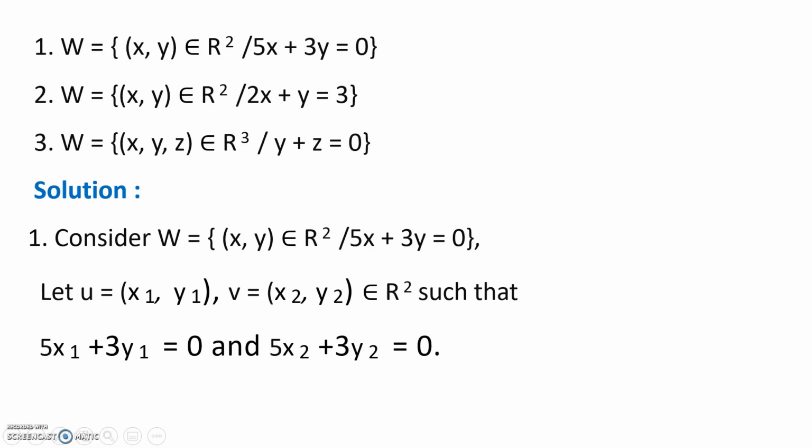Let u and v be elements of R square, and hence we can write u is equal to (x1, y1) and v is equal to (x2, y2). But u and v are elements of W, therefore we can write 5x1 plus 3y1 is equal to 0 and 5x2 plus 3y2 is equal to 0. If we add these two vectors, that is u plus v, then we get (x1 plus x2, y1 plus y2).